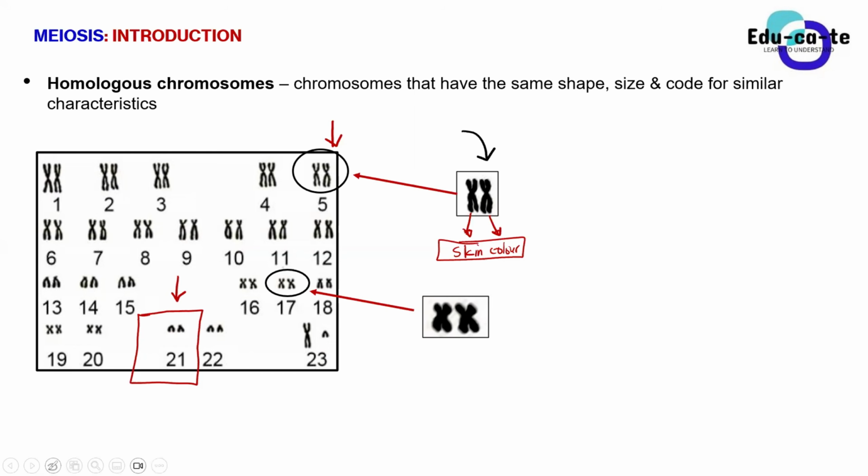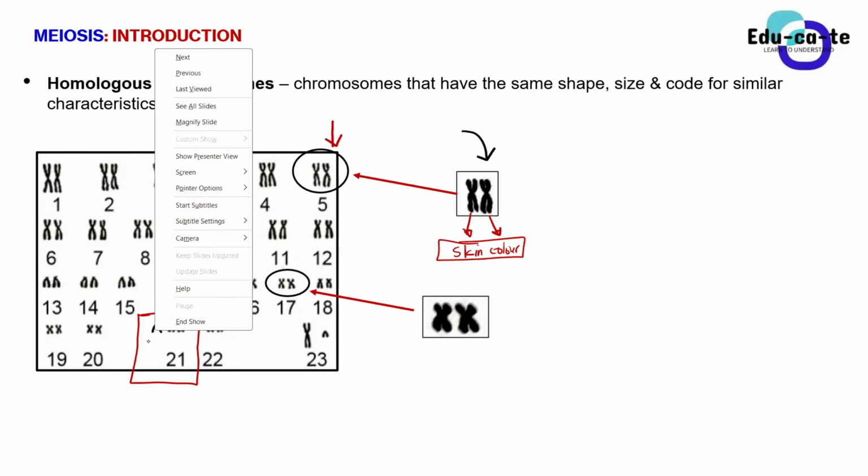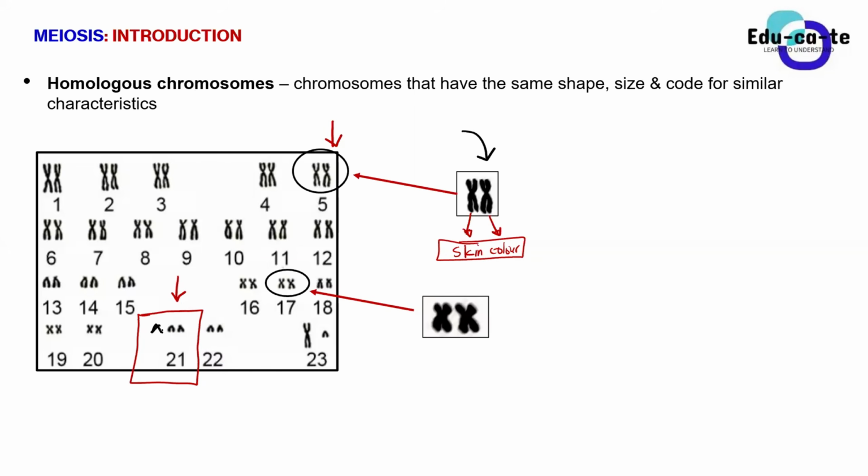But if you see another 3rd chromosome still on pair number 21, is it still normal? No. Why are we having a 3rd one? How can you explain having a 3rd chromosome on pair number 21? The chromatin fails to separate. Yes, that's non-disjunction that happened. Excellent, Samuel. So basically, non-disjunction happened here. They failed to separate. That is why there's an extra chromosome. We were only supposed to have 2, but now an extra one exists there.